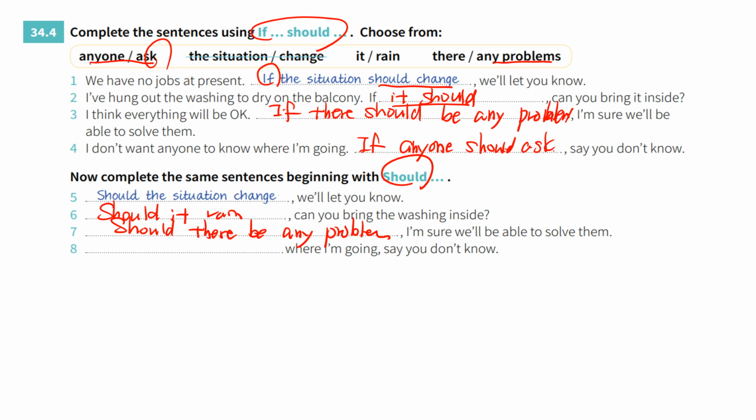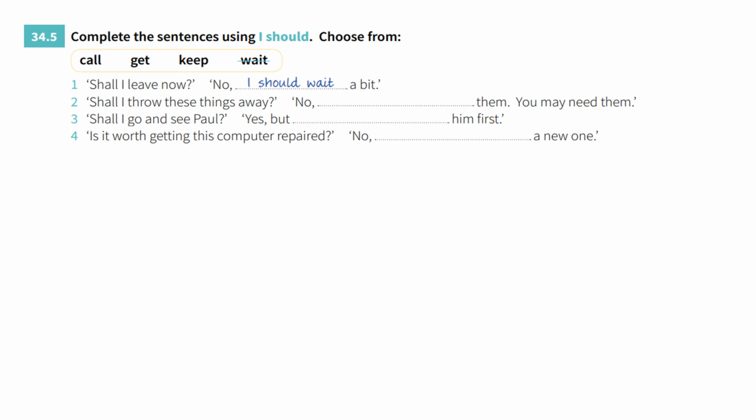The last one, should anyone ask where I'm going? Say you don't know. Okay, let's go to the last page. Complete the sentence using I should. Choose from call, get, keep, wait. Shall I leave now? No, I should wait a bit.